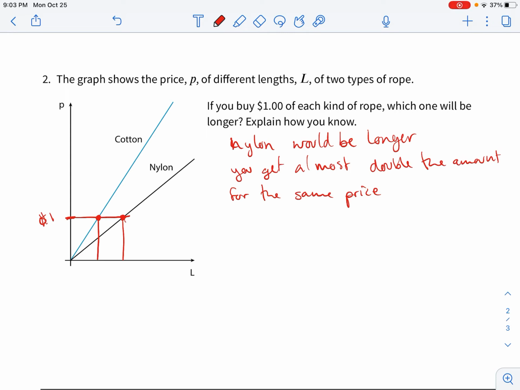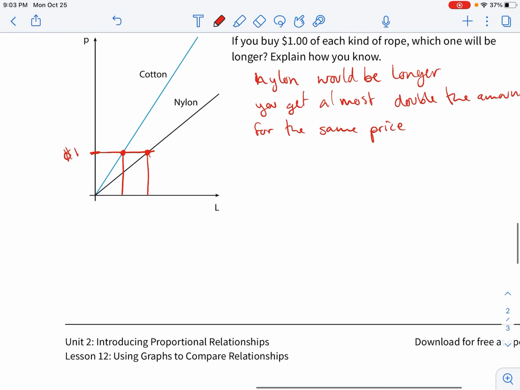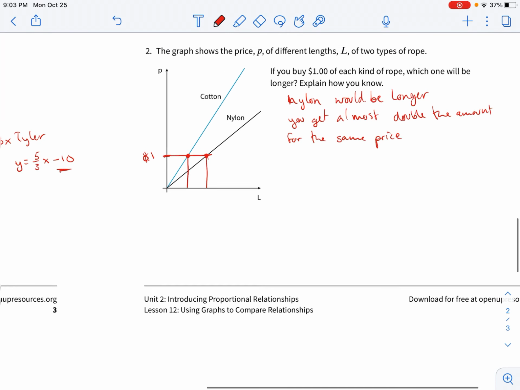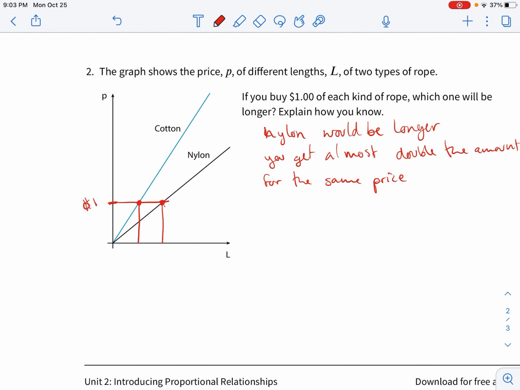So think about this when you're thinking backwards now. It's not the one that's the steepest. Well, the one that's the steepest costs the most. And usually if something costs more, you get less for the same price than something that is cheaper. All right, that is Unit 12. So that's just looking at graphs and comparing them, noticing some things about their slope and what that relates to. Costs more, going faster, vice versa, and just how we can use that to compare different graphs, even on ones that aren't labeled on the sides, other than our price and length.